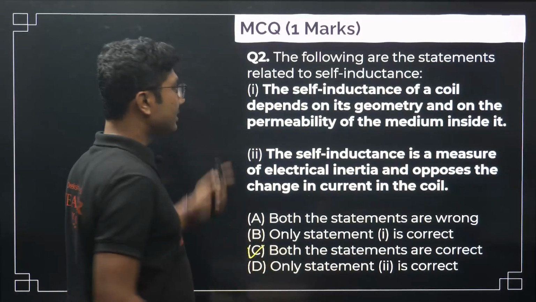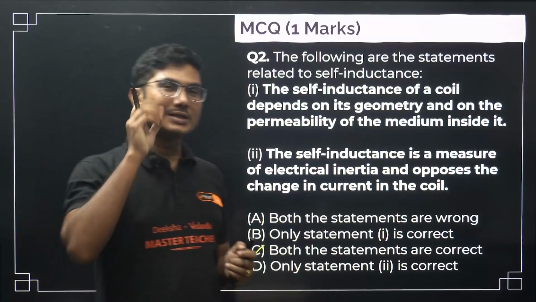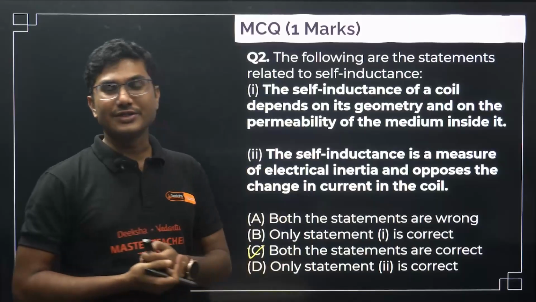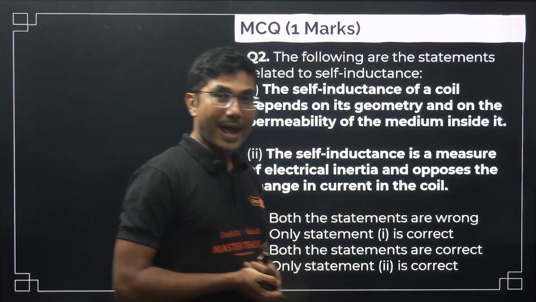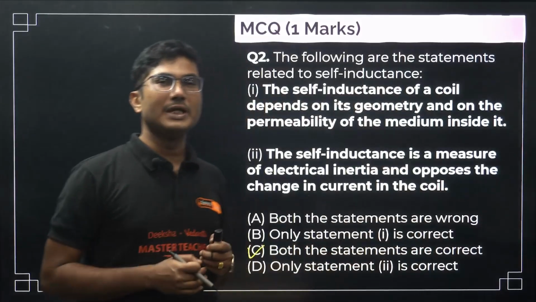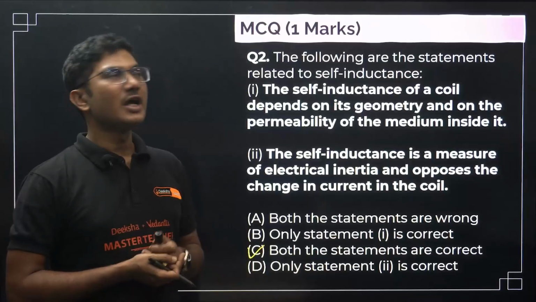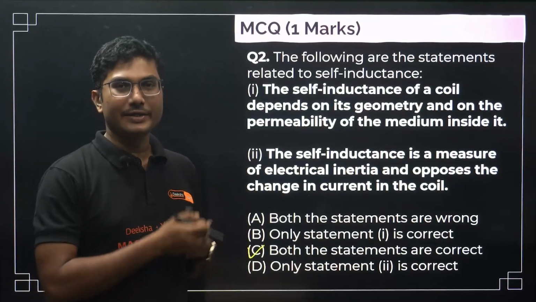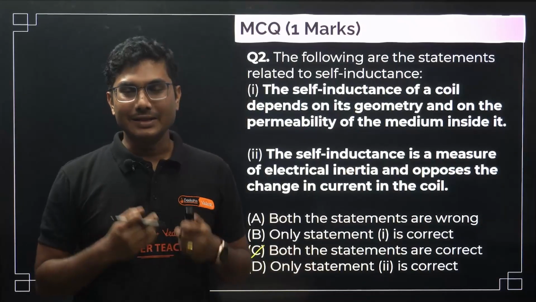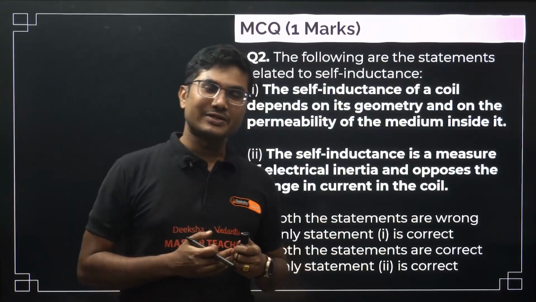In fact, self-inductance depends on the geometry, the shape, what the radius is, what the material inside it is. It does depend on that, and obviously self-inductance produces a back EMF. So back EMF is like trying to stop the current that is flowing through the coil. So that is like an inertia. Inertia means that it resists the change, right? If you remember, in first PU you learned that whenever a car is in motion and stops, you fall forward because your body tries to stay in its state of motion.